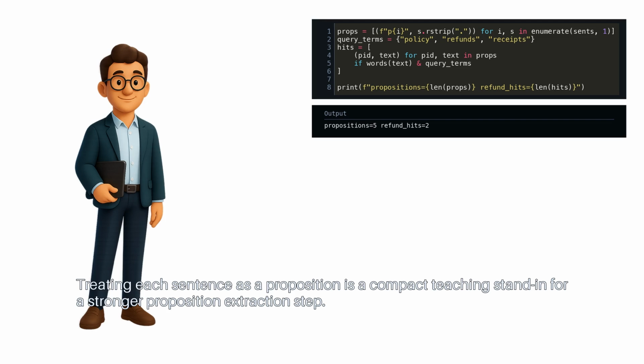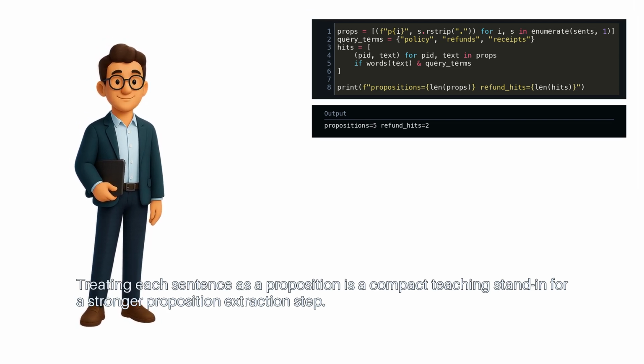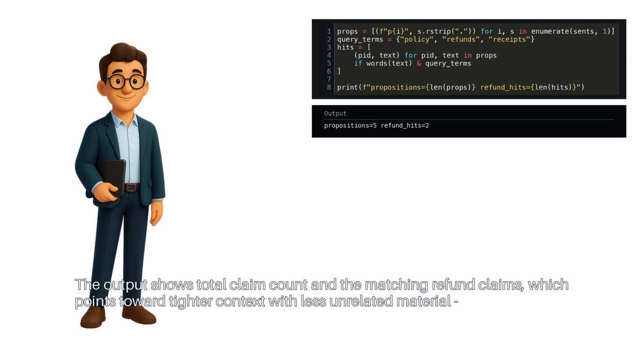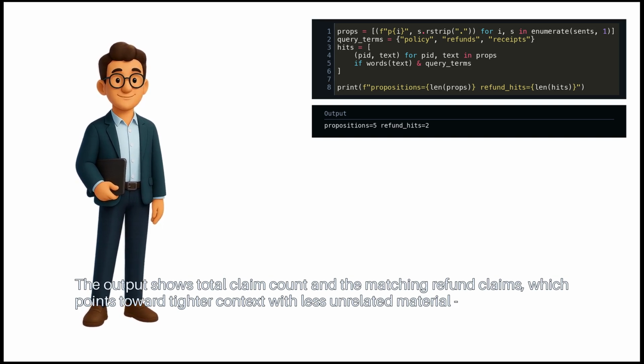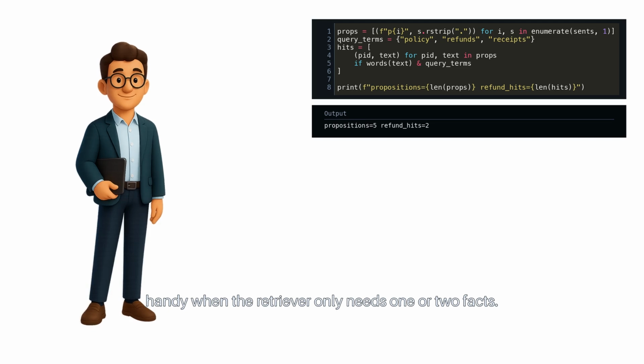Treating each sentence as a proposition is a compact teaching stand-in for a stronger proposition extraction step. The output shows total claim count and the matching refund claims, which points toward tighter context with less unrelated material. Handy when the retriever only needs 1 or 2 facts.